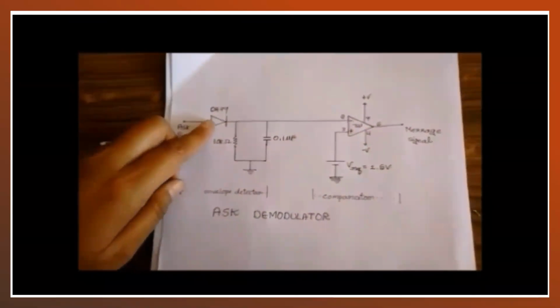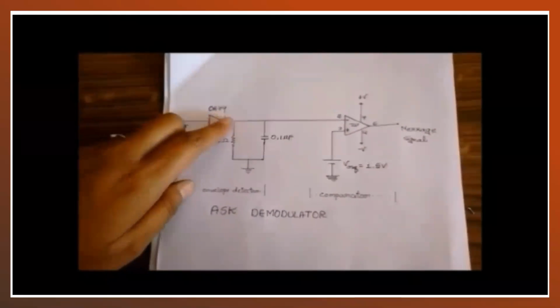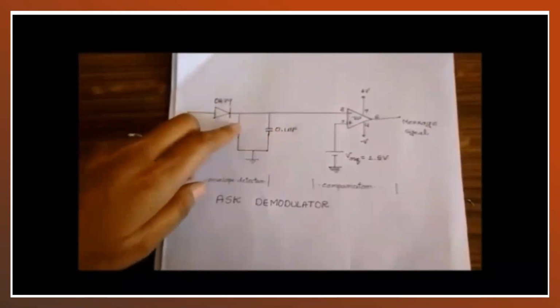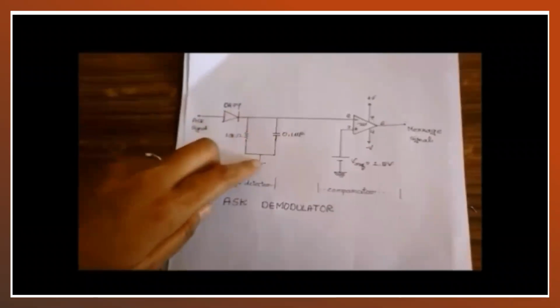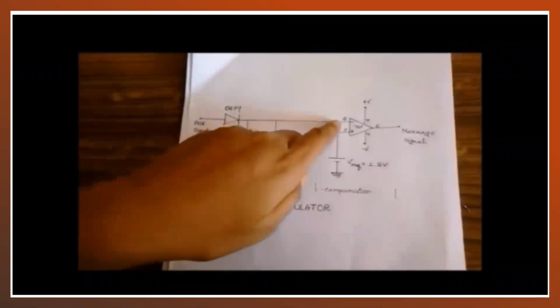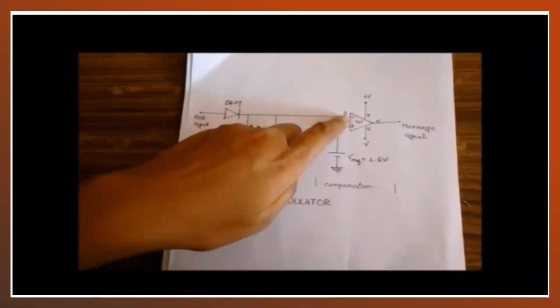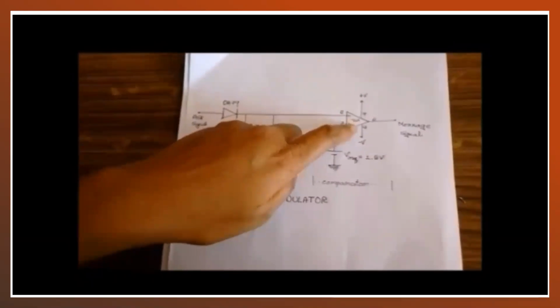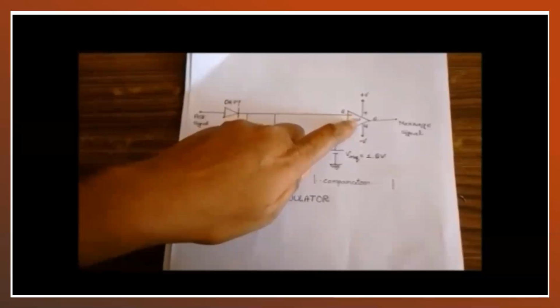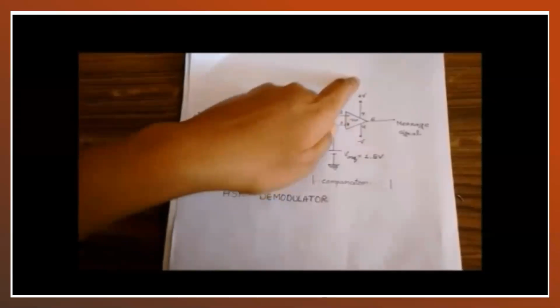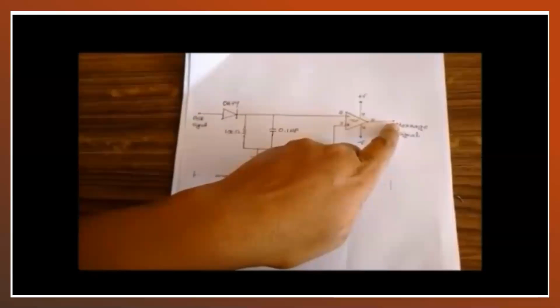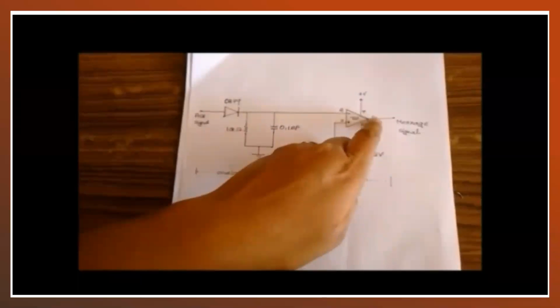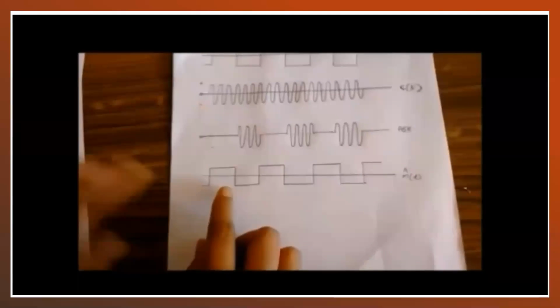And whenever the anode voltage is less than the cathode voltage, the capacitor and resistor are connected to ground, and there will be a 0 output at pin number 2 of the op-amp. Since it is an inverting amplifier, we will get logic 1 at pin number 6 of the op-amp. So therefore the output will be like this.